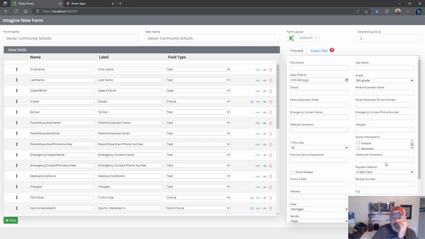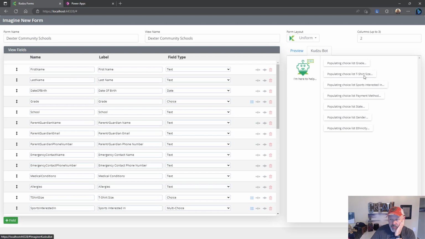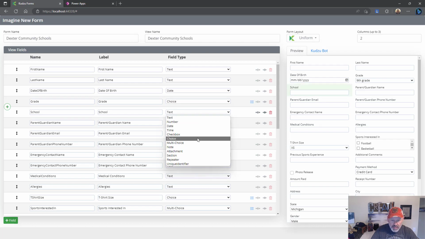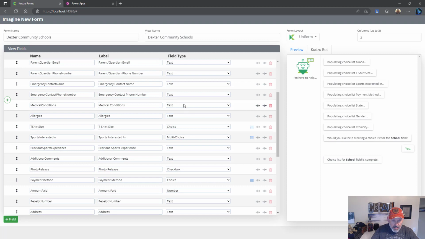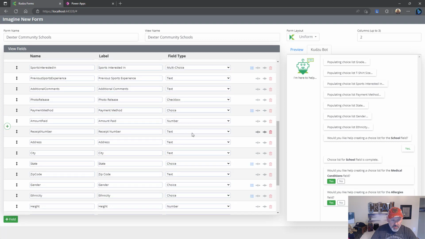You can see it came back with a pretty impressive amount of fields. Many of them have already been populated: grade, t-shirt size, state, gender, ethnicity. But we can go through here and add some more context. So school, that definitely can be a choice field. Let's fill that one out. Medical conditions, let's make that multi-choice. Allergies, multi-choice. What are some other good ones here?